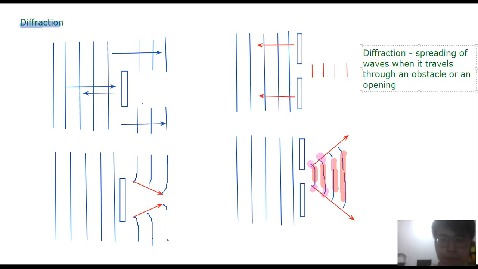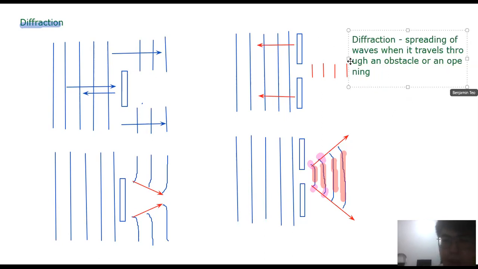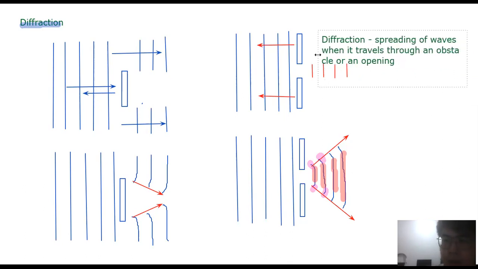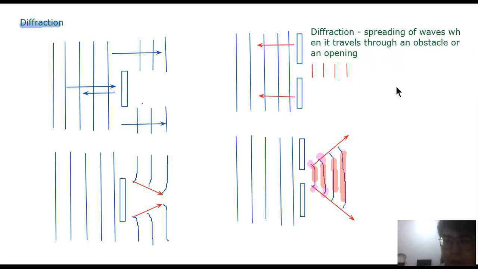That's it. Okay, so if you are asked to explain, what is diffraction, then you just write this inside. Diffraction is the spreading of waves when it travels through an obstacle or an opening.